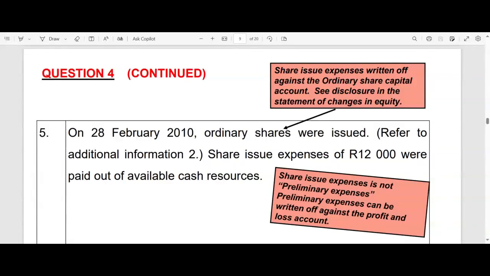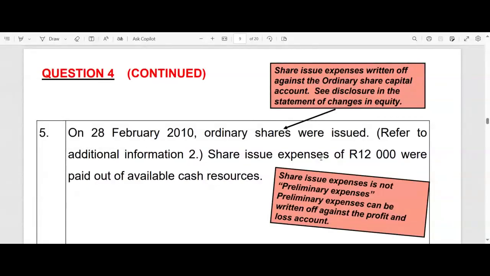So share issue expenses of 12,000 rands were paid. We do not need to cater for that. We do not need to provide for that in our financing plan. If we didn't have that, then we might have had to provide for that in the financing plan as well. But fortunately, we do have at least that 12,000 rands, so we do not have to provide for it in our financing plan because we can pay that from our available cash resources, the money that we already have, right?